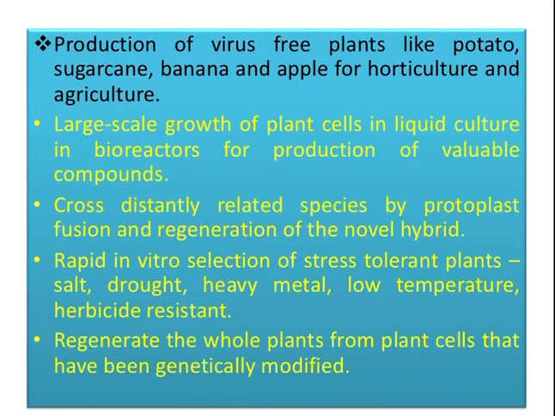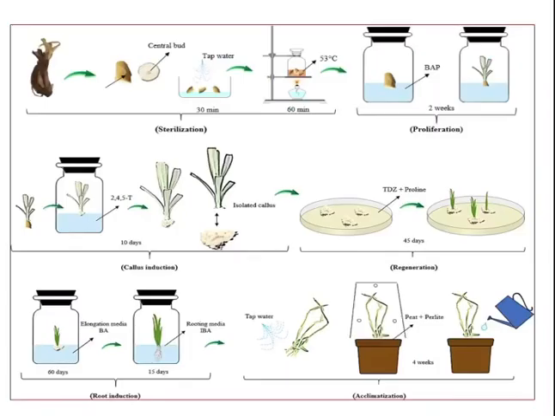Novel hybrids of distantly related species can be obtained by protoplast fusion and regeneration methods. Stress tolerant plants, tolerant to salt, drought, heavy metal, low temperature, and herbicide resistant plants, can be obtained by rapid in vitro selection. This method can also regenerate whole plants from genetically modified plant cells.